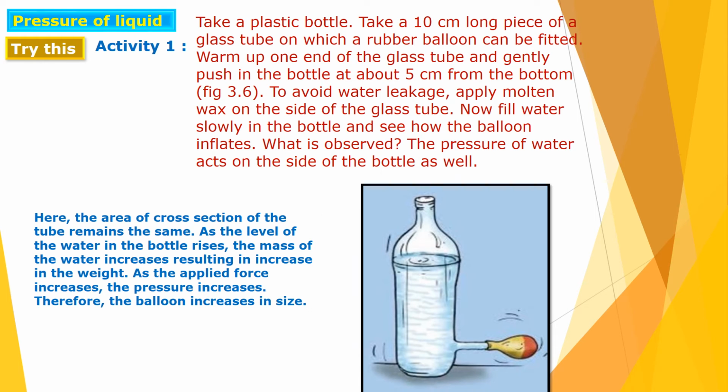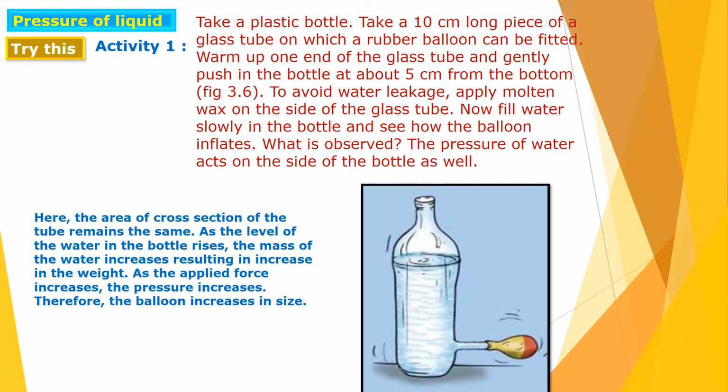Now the next topic is pressure of liquid. So let us see one activity for this. Take a plastic bottle, and take a 10 centimeter long piece of a glass tube on which a rubber balloon can be fitted. Warm up one end of the glass tube and gently push it into the bottle at about 5 centimeter from the bottom. To avoid water leakage, apply molten wax on the side of the glass tube. Now fill water slowly in the bottle and see how the balloon inflates.